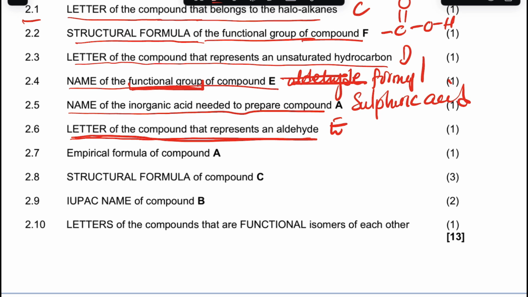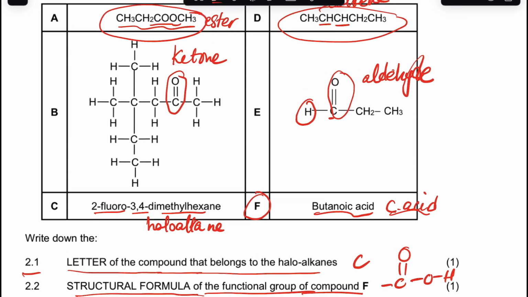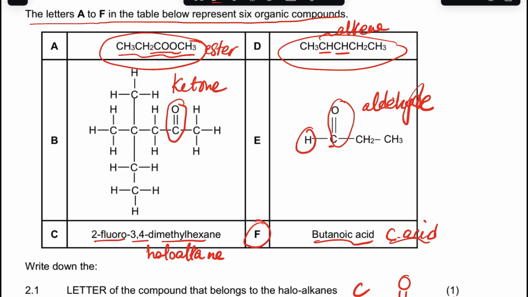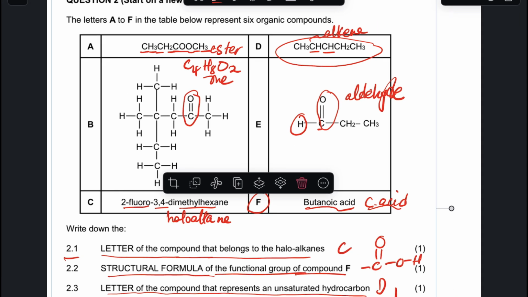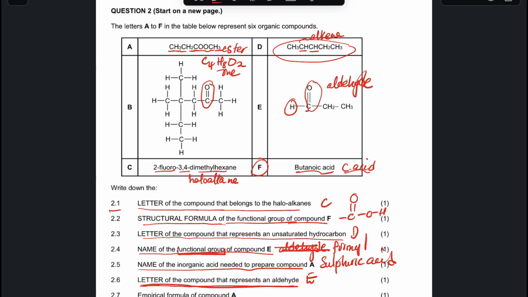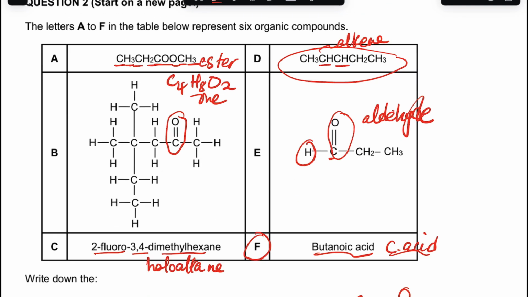Right? The empirical formula for compound A, let's look at compound A. We said it's an ester, right? It has how many carbons? 1, 2, 3, 4. It has 4 carbons, 8 hydrogens, and 2 oxygens there. So that's the true formula for that ester.